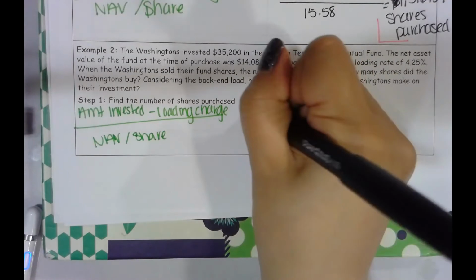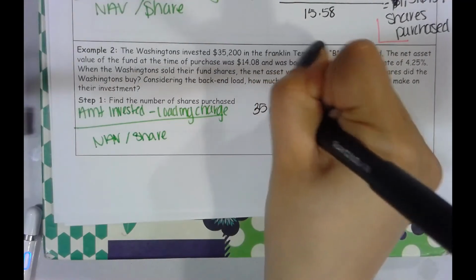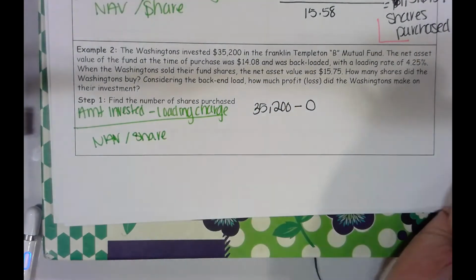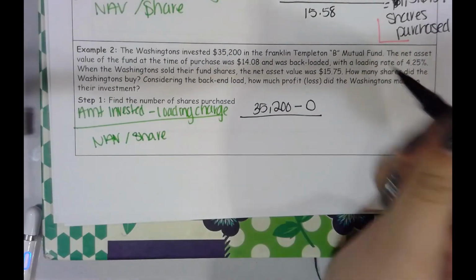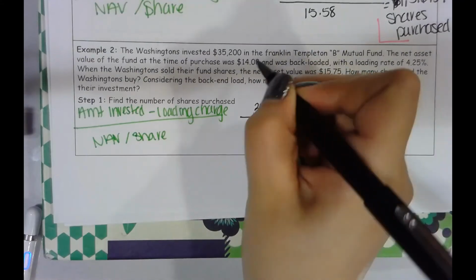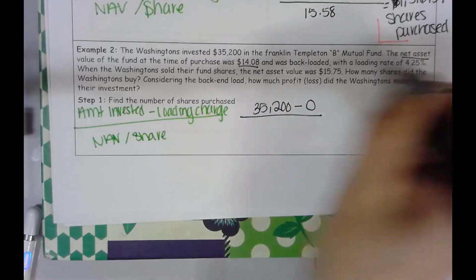So in this case, they invested $35,200. Remember, the loading charge is 0. And the net asset value when they invested was $14.86.